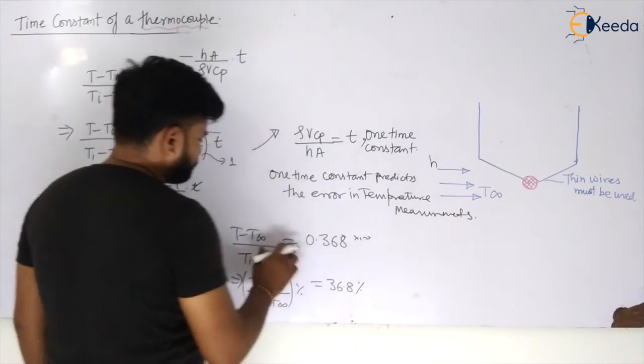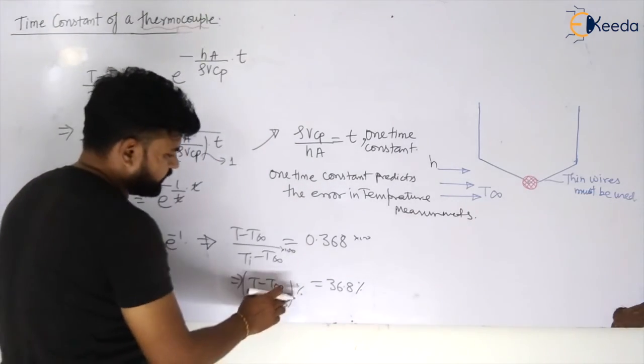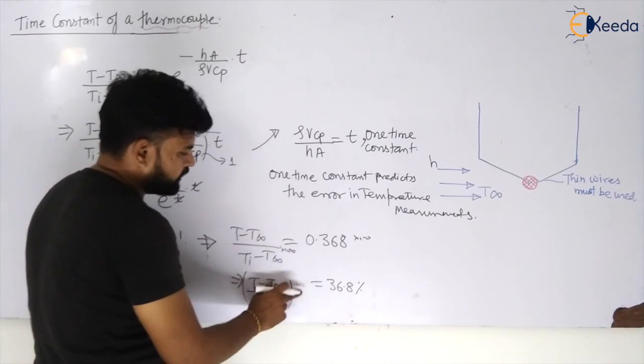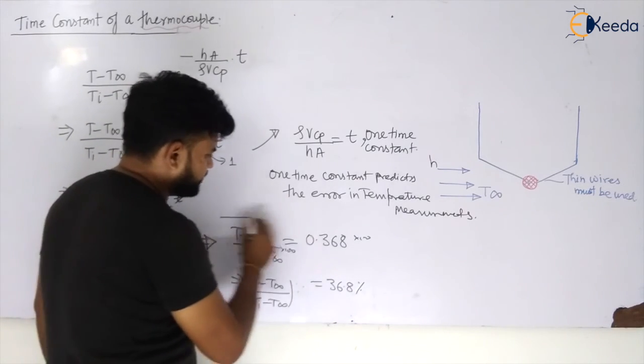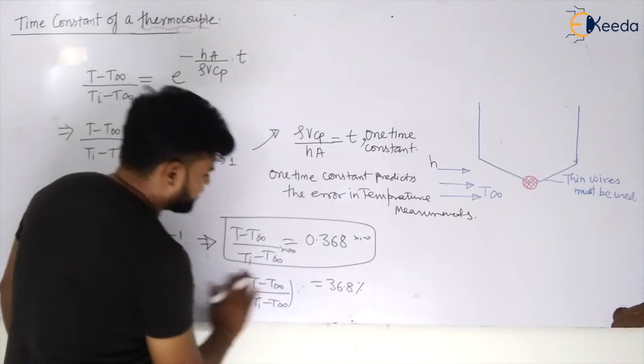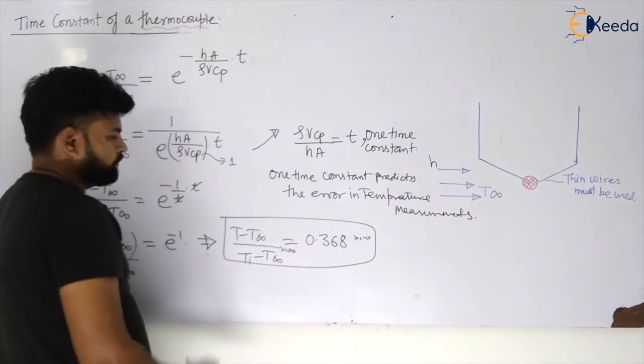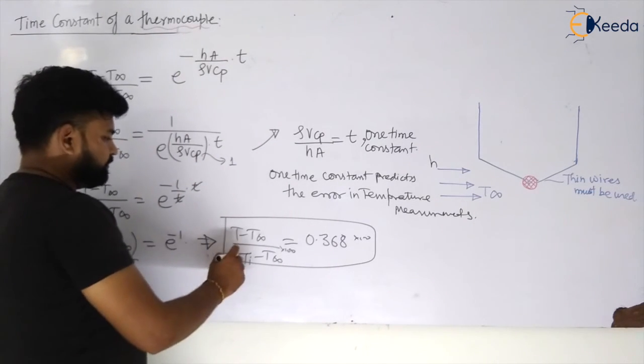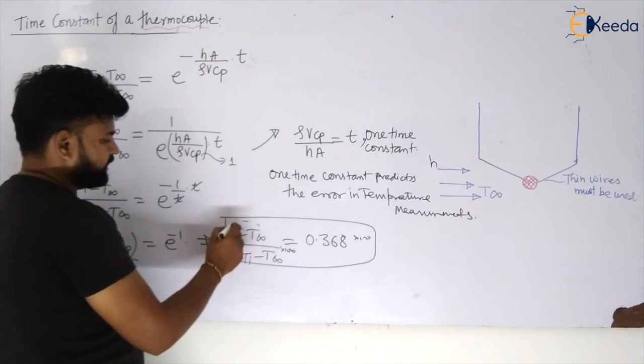This is the temperature, and what is the initial temperature? Let us see. This is something like 0.368, my dear students. Now let us see, this was the initial temperature and this was your final temperature.